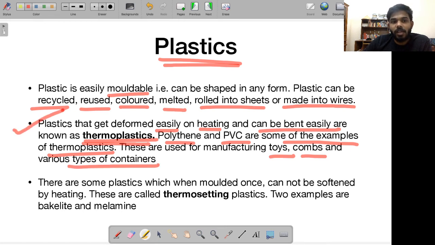Okay, so these are your thermoplastics. What do they do? They get deformed easily on heating. On the other hand, you have certain plastics which, when molded once, cannot be softened by heating. So you gave it a shape like this, for example, this pen. Imagine this is made of a thermosetting plastic.